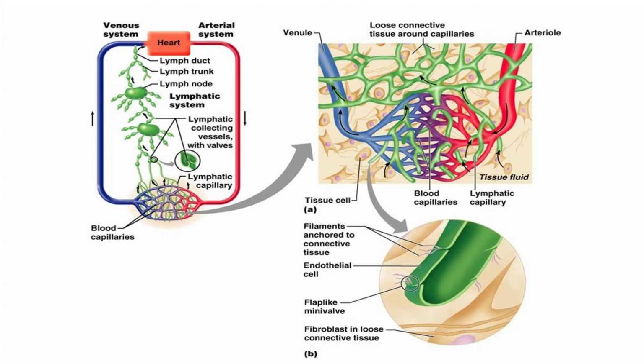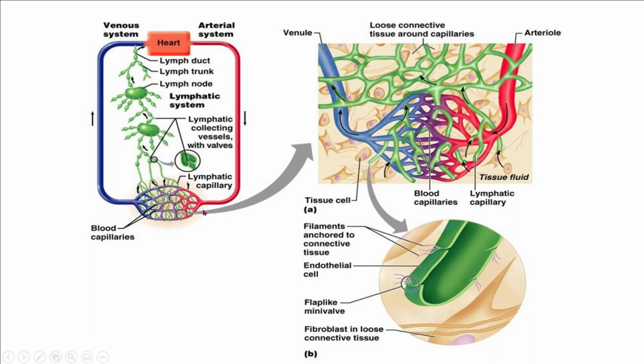This picture gives you the basic idea of how the lymphatic system is arranged side by side with the circulatory system. First of all, we will have a look at this picture. This is the heart, this is the arterial system and this is the venous system. So when the heart pumps the blood, it will move up to the level of tissues.